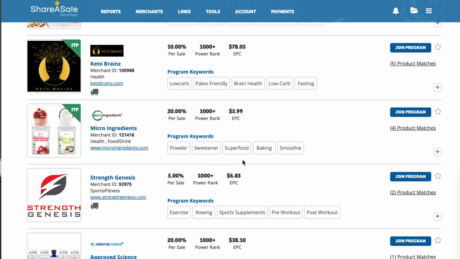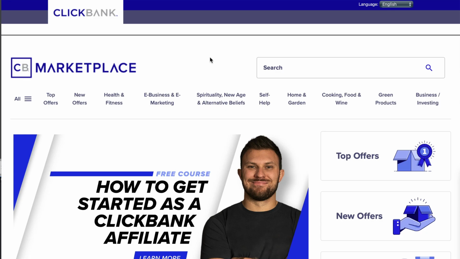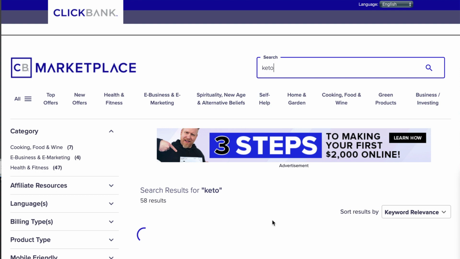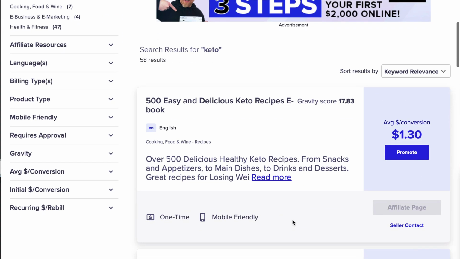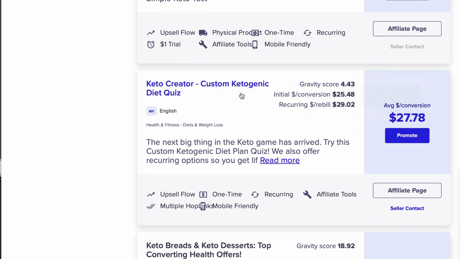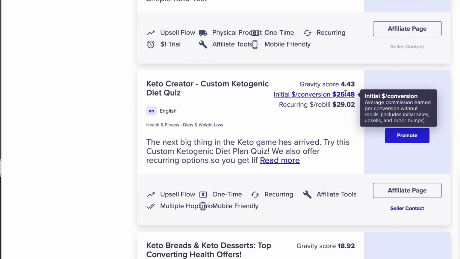Let's go to the ClickBank marketplace. Now the cool thing with ClickBank is, because it's pretty much all digital products, the commission is going to be much higher. So again, we can go through the different industries here at the top, or we can use the search bar. I'm going to go for keto, or maybe keto diet. I'm going to click on that. If we scroll down here, we've got some interesting metrics to work with. For example, this product has a gravity score of 4.43. The initial conversion is $25.